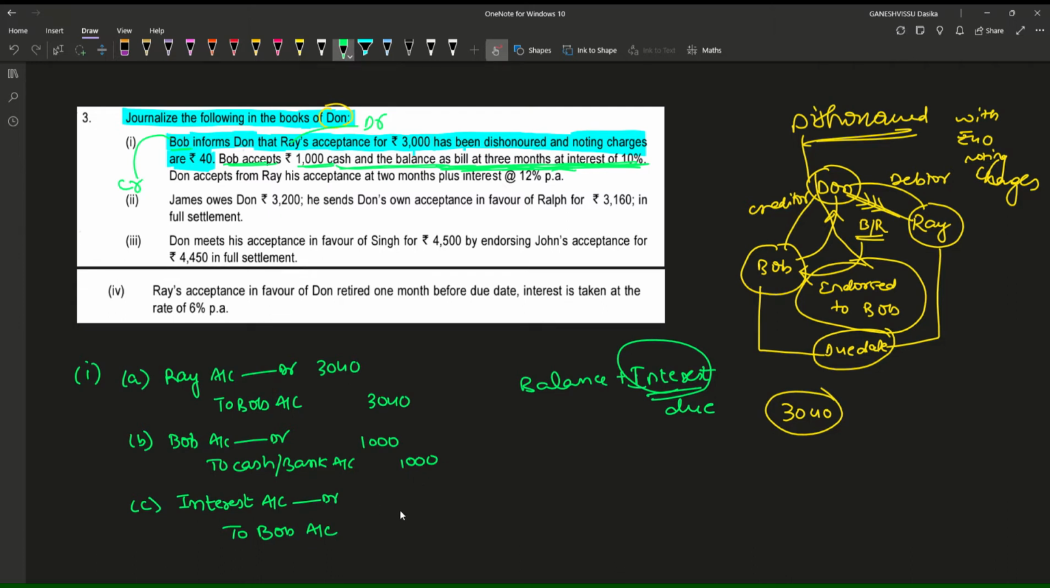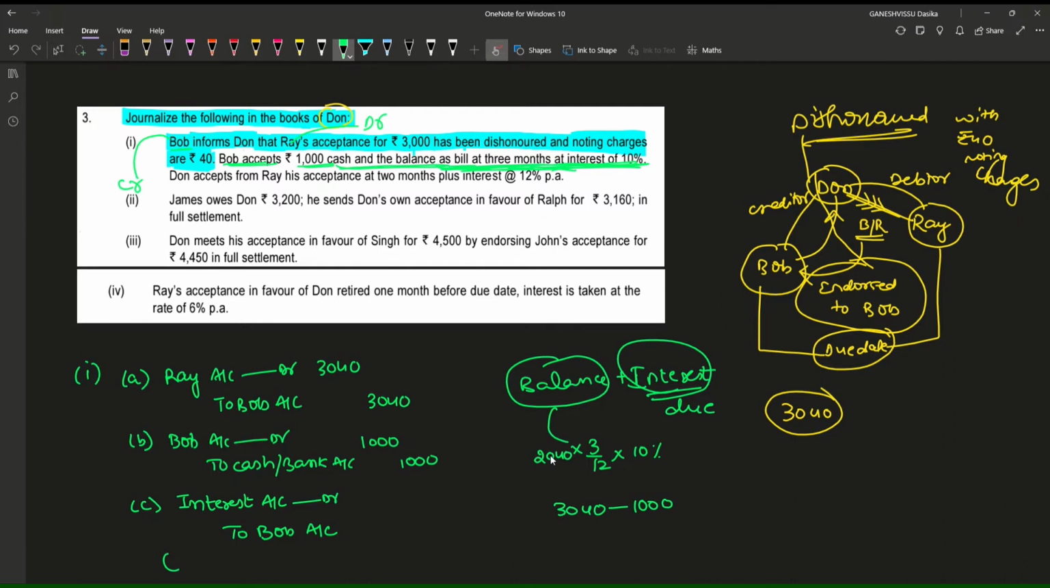Okay, interest account debtor to Bob account. What is the interest we need to pay? On the balance amount we need to charge interest for 3 months, with 10% interest. What is the remaining balance? Now 3040 will be the total amount, on which 1000 rupees has already been paid through cash. That means the remaining amount is 2040.